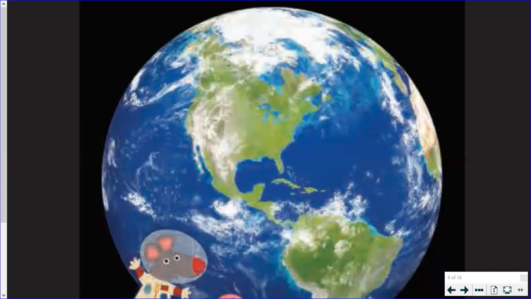Sometimes habitats change because the temperature or the weather changes, but unfortunately, people often affect habitats as well. Whether they realize it or not, people can make it very difficult for plants and animals to survive.